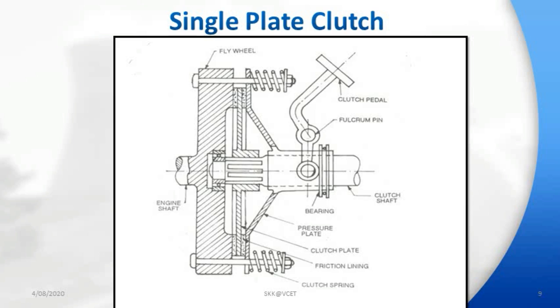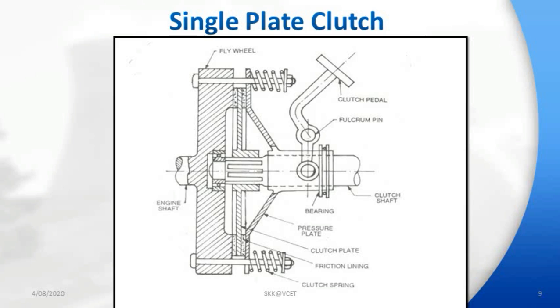A clutch pedal is used to pull the pressure plate against the spring force for disengaging the clutch. Normally the clutch is in the engaged position, which is as shown in the figure. The spring pressure clamps the friction plate tightly between the flywheel and pressure plate. This causes the friction plate, flywheel and pressure plate to rotate as one assembly when the engine is running and the clutch is engaged. The friction plate drives the clutch shaft through the splines.